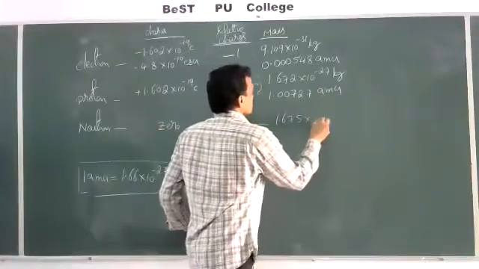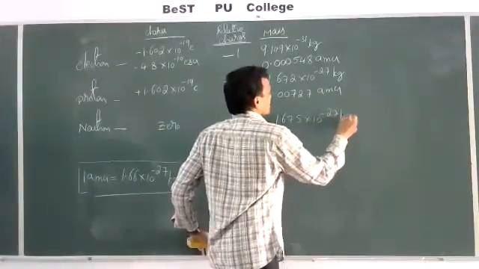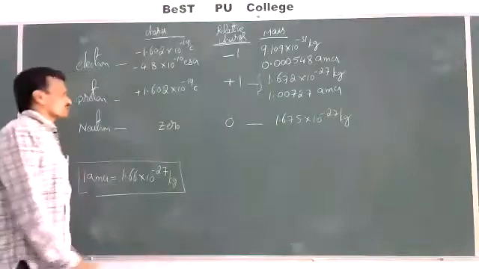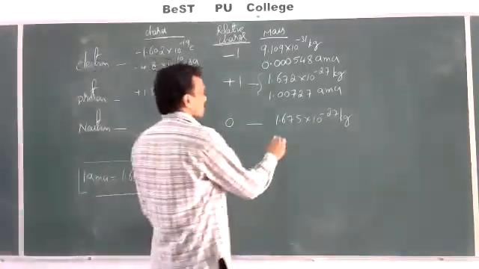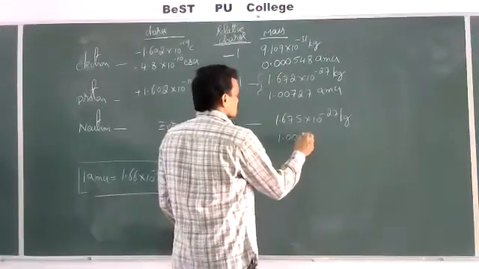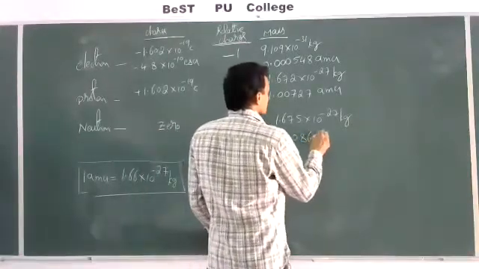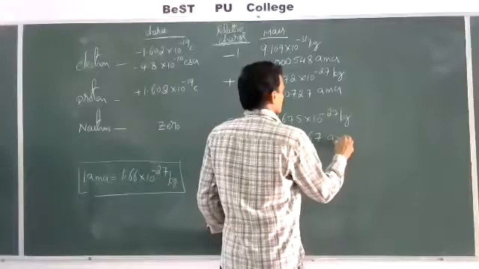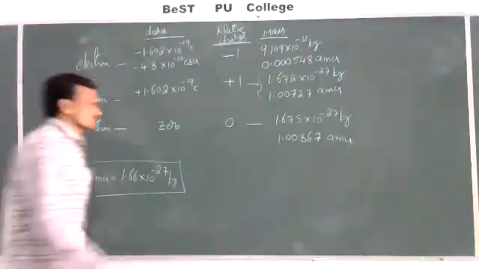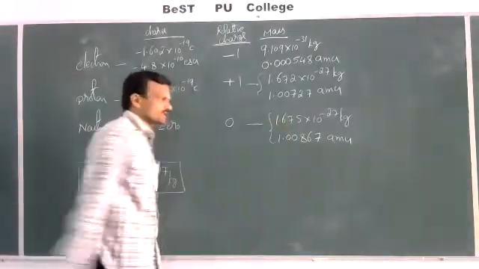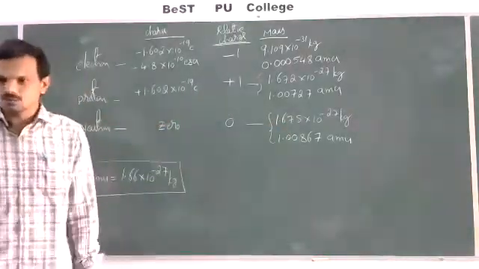1.675 into 10 power minus 27 kilograms. This is the mass of the neutron in terms of kilograms. Then in terms of AMU, it is 1.00867 AMU. This is in terms of AMU. So this is the mass of neutron in kilograms as well as in AMU.